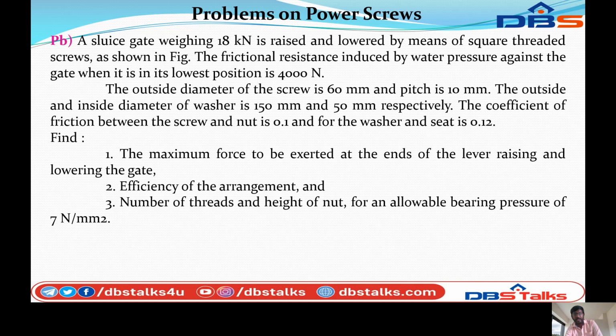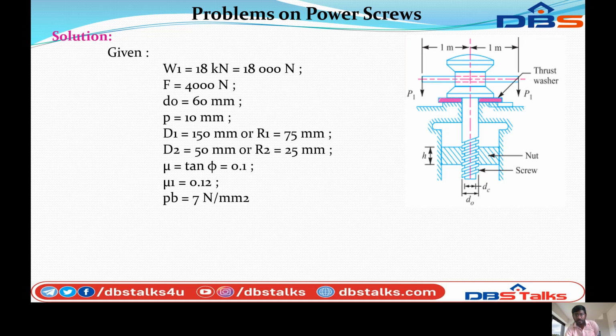A sluice gate is raised by means of the square threaded screw. So square threaded, I have shown in the figure. This is the square threaded screw. So this is a thrust washer. That is the force P1 applied to the bottom, downward. The height of the nut is h.